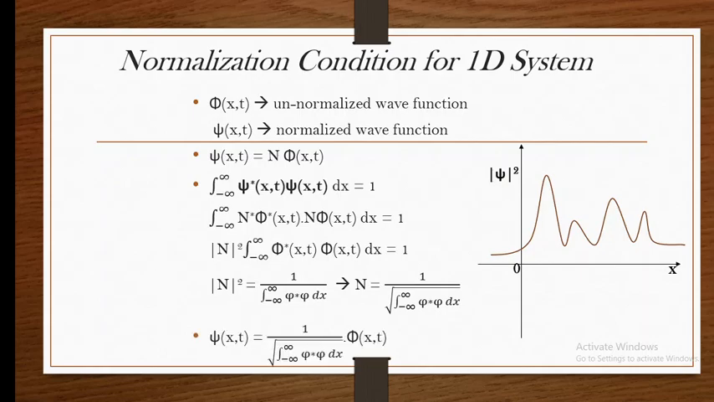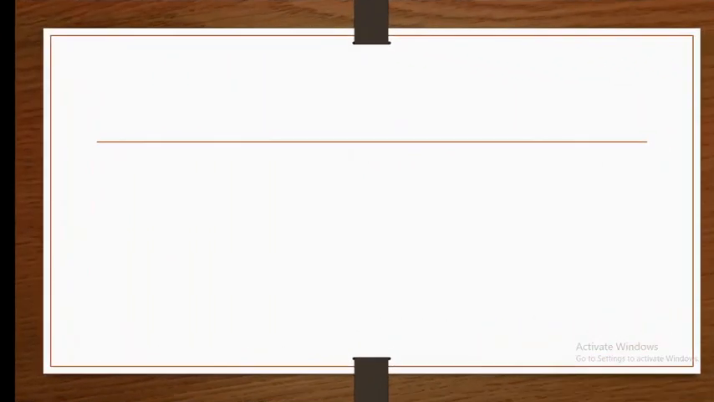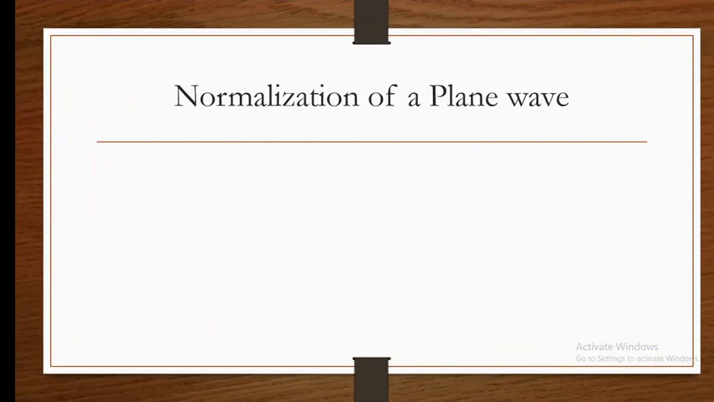Let us take an example of a plane wave. Let us normalize a plane wave. Whether it is going to get normalized or not is the question. We know that the plane wave equation is exponential of i into (kx minus ωt). Here, since we are normalizing, we have to introduce a normalization constant, which is N. So this will be the normalized equation. Now let us find out the value of the normalization constant.